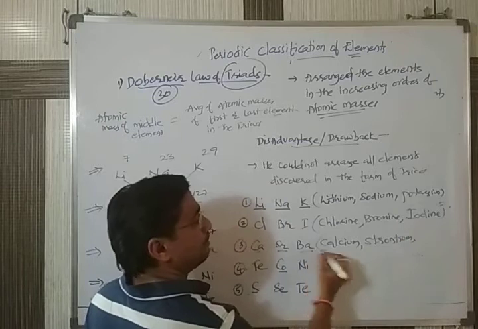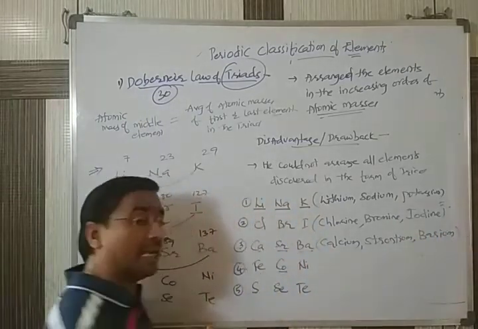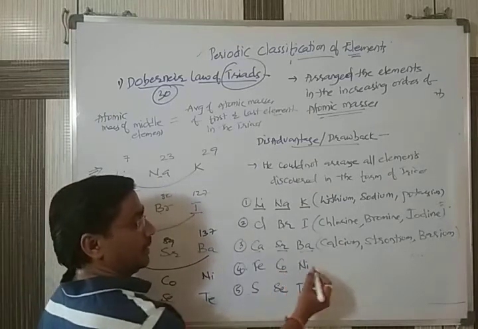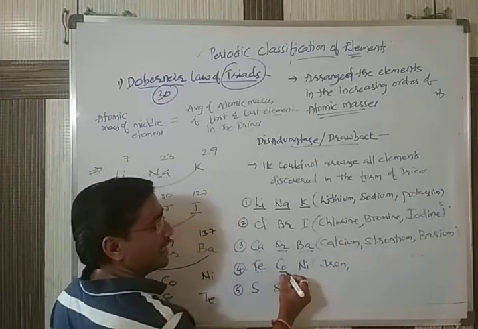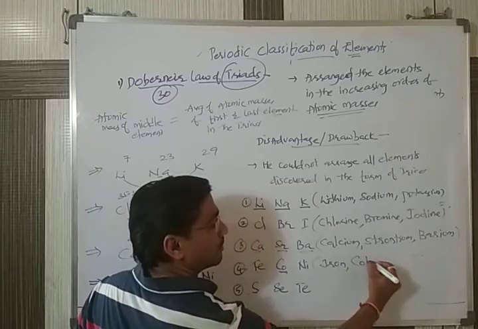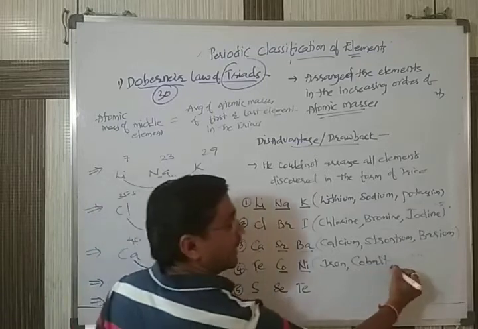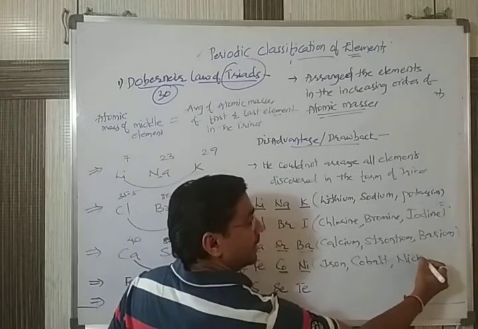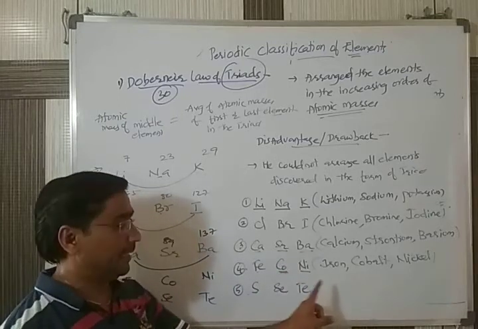Strontium. Next, Ba stands for barium. Next, Fe stands for iron. Co stands for cobalt. Next one, Ni stands for nickel. Iron, cobalt, nickel, three.